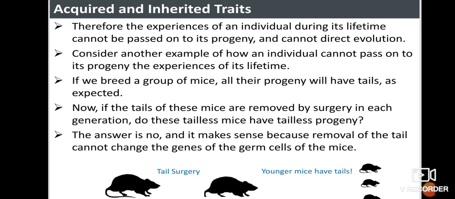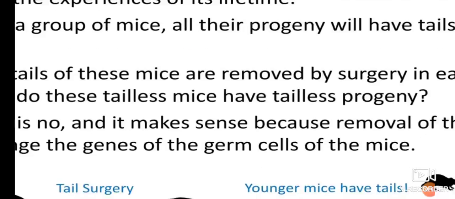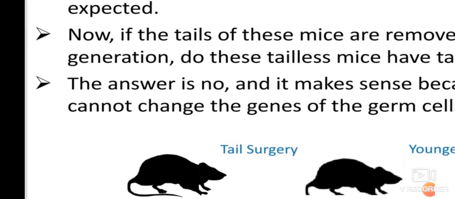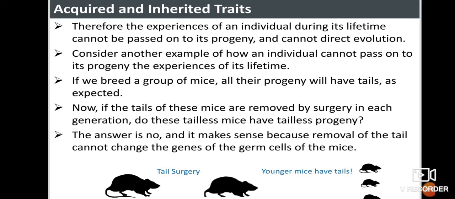In this example, you can see the tail of this mouse, and in the other one the tail has been cut, and the younger mice are all having tails. So it indicates that the cutting of a tail, or the removal of a tail, will have no effect on the continuation of that characteristic.